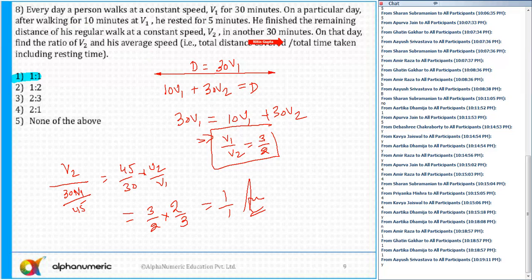So like I said, at first glance, it seems that it is a very difficult one, but the moment you start solving this, we see that it's not a complicated equation. It's actually an easy one. So I'll rate this as a medium difficulty level. Any doubts to anyone? Can I move ahead?